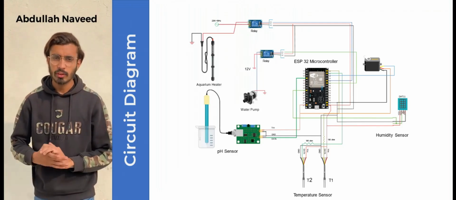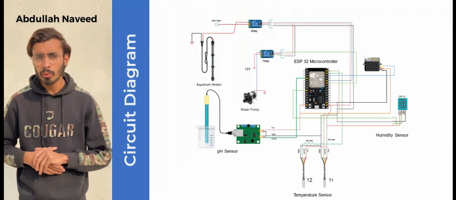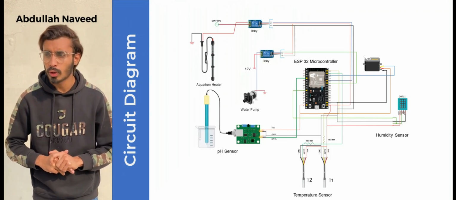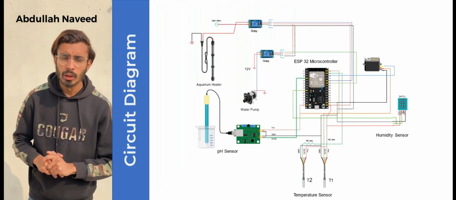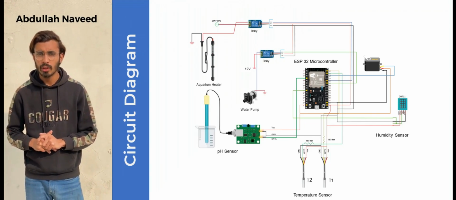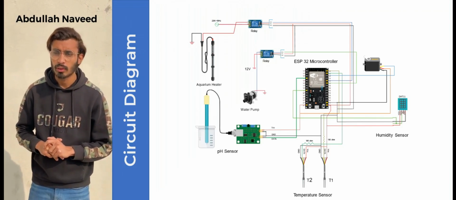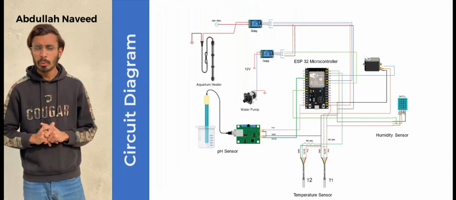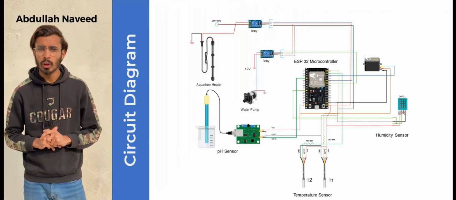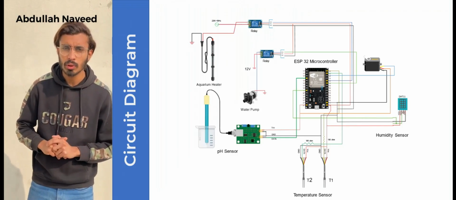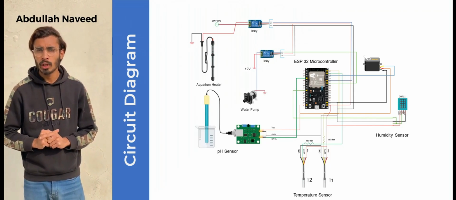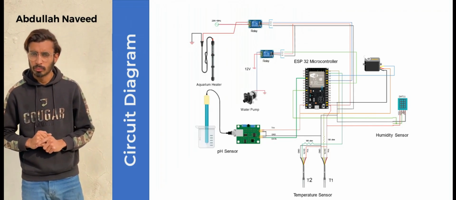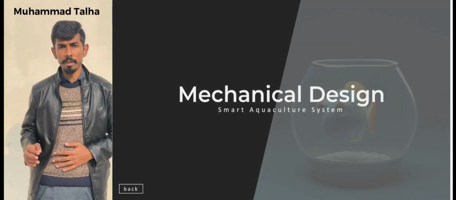We begin with the sensors. We are using a one-wire temperature sensor, DS18B20, for measuring the temperature of the water tank. Next, for the humidity parameters, we are using a DHT11 temperature plus humidity sensor. For the pH, we are using a pH sensor with BNC electrodes. We are integrating them with ESP32, and for our IoT part, we are interlinking these sensors on the Blynk IoT platform.